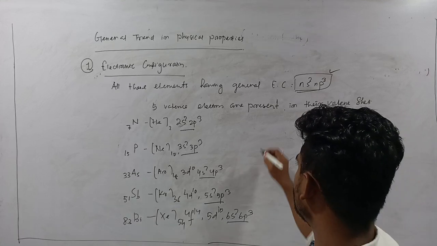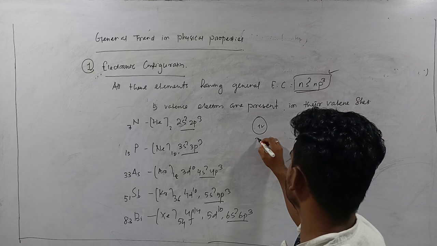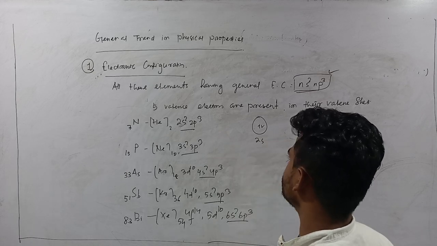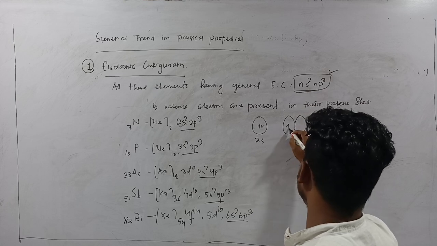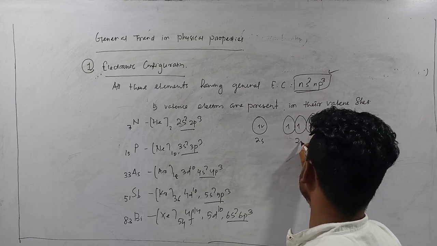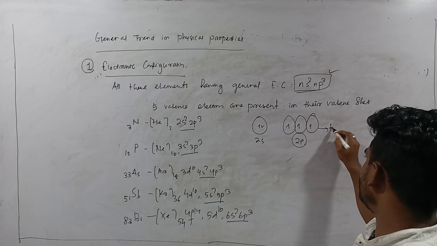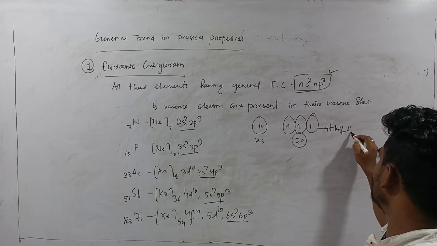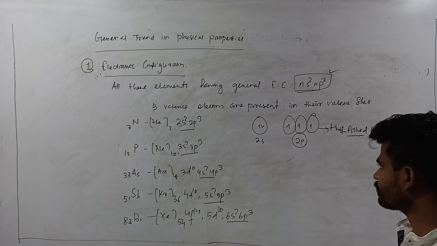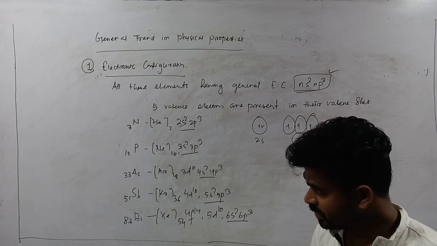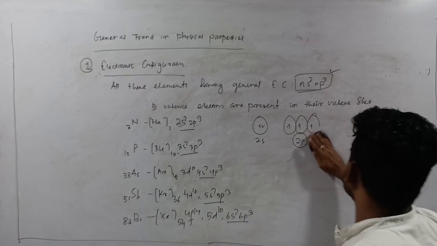If you represent it orbitally, for nitrogen there will be 2 electrons in 2s, then 2p has 3 electrons, 1 2 3. So this 2p orbital is half filled. So this is about their electronic configuration.